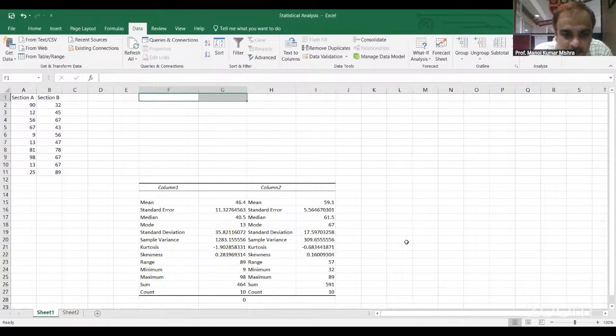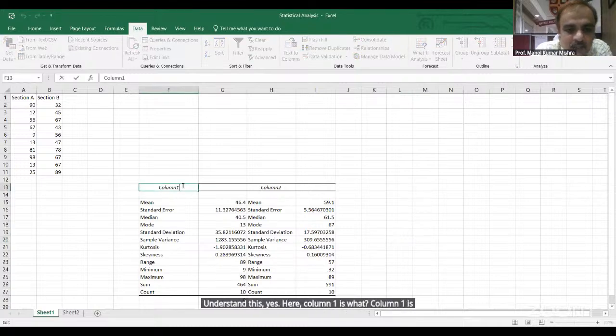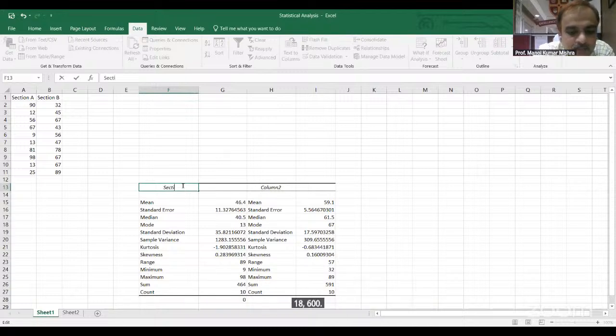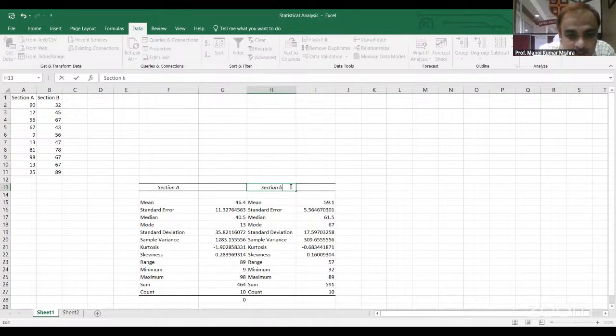Look, understand this. Here column 1 is what? Column 1 is section A. And column 2 is section B, MCOM section B. Look, understand?